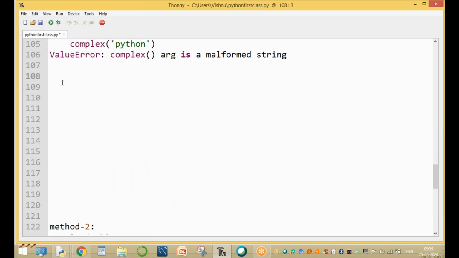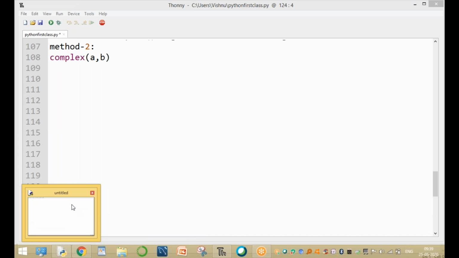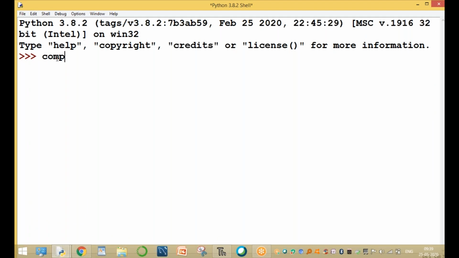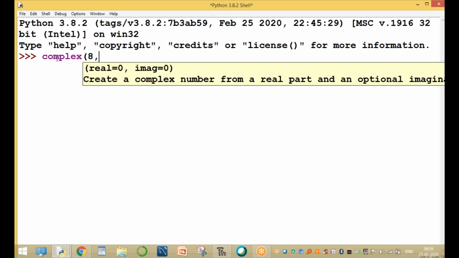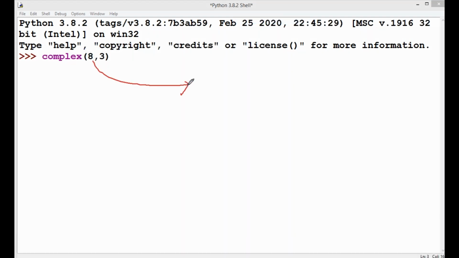Example, sir: if we are passing the a and b values, then what happens? Automatically, the first value is a and the second value is b. We are passing the two values. One argument is A, second argument is B. For example, complex of 8 comma 3. Here both the arguments are integers. The first one is an integer, clear, and the second one is also an integer.